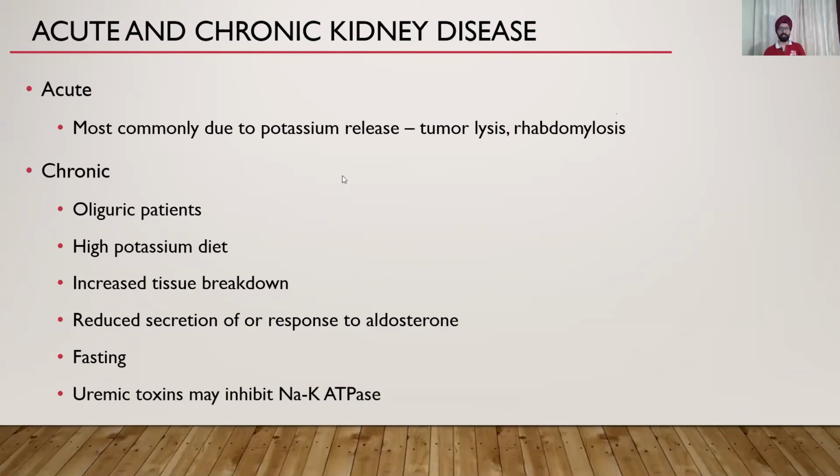Okay, most commonly in acute kidney injury, it is due to release of potassium, either due to rhabdomyolysis or tumor lysis. And in chronic patients, as I said, dietary potassium is very important in chronic kidney disease patients. Patients who have low urine output can retain potassium. Even chronic kidney disease itself is an inflammatory state now, and it has been shown to cause sarcopenia, which was in fact my thesis. And sarcopenia can cause muscle breakdown and release potassium from the cells.